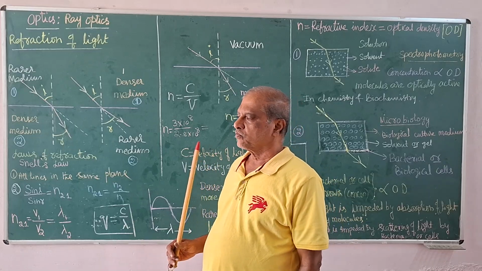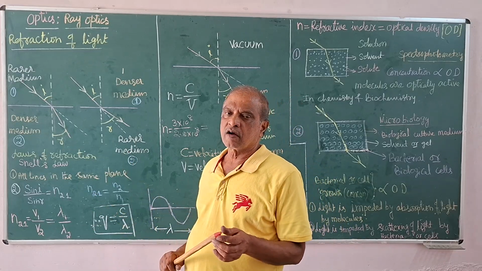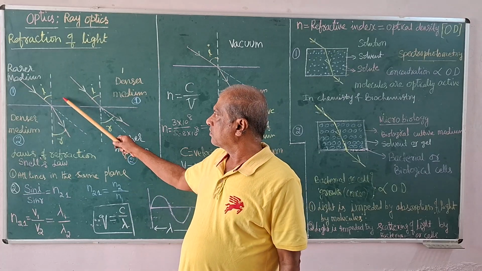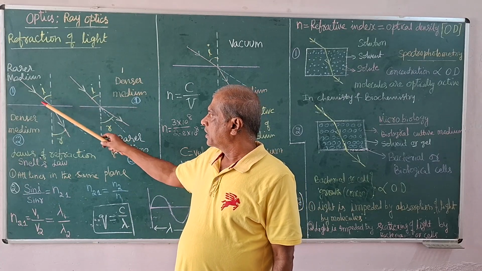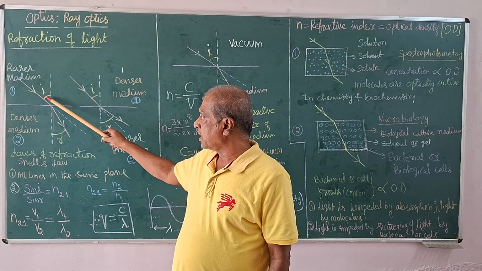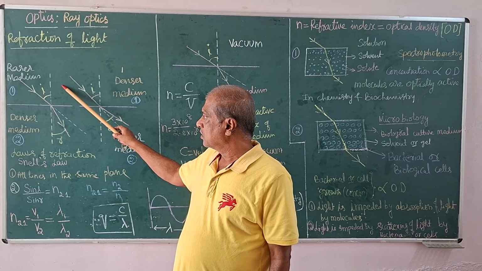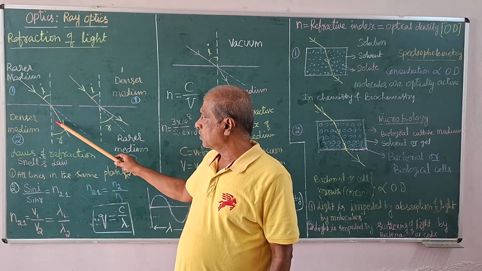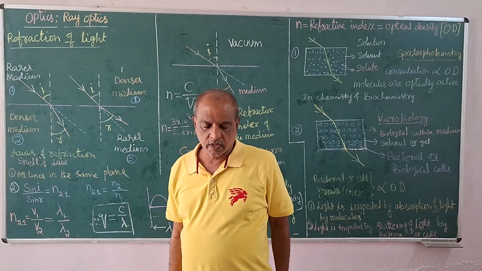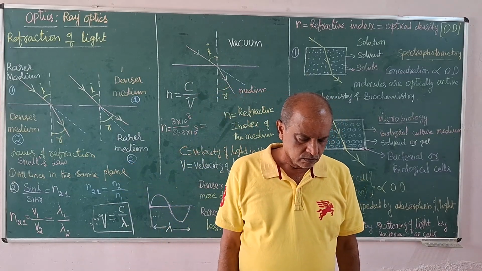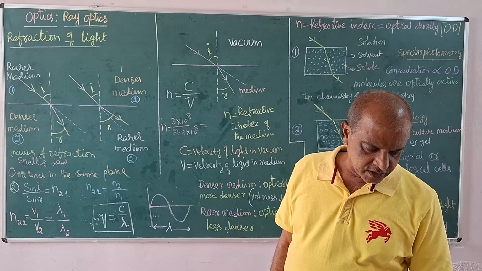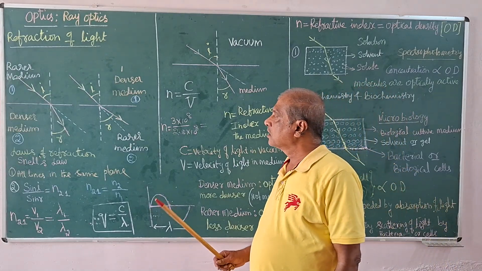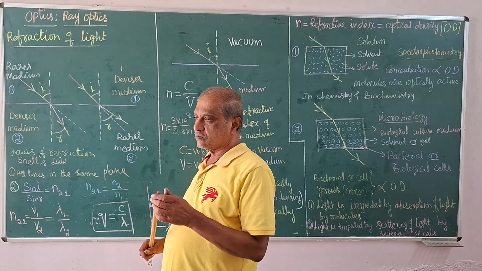Reflection is bouncing back of light to the same medium. That is, light bounces back to the same medium after incidence at the interface between the two media. That is known as reflection. You have made a study about it in the previous class. Let us understand the refraction of light in detail.